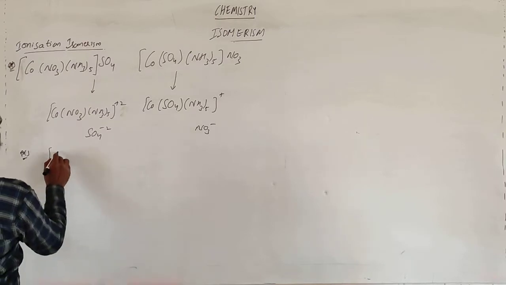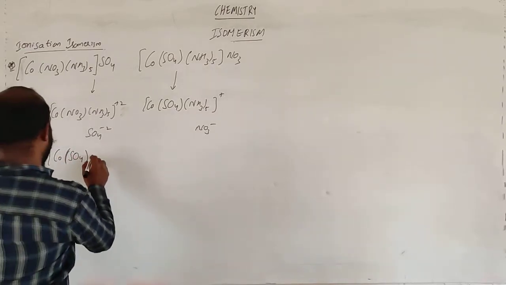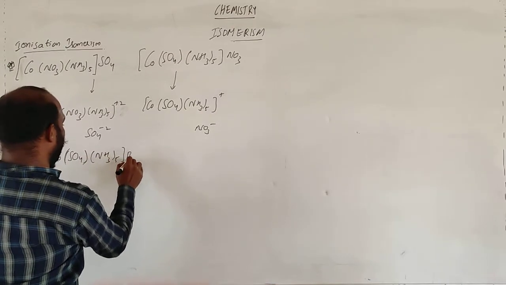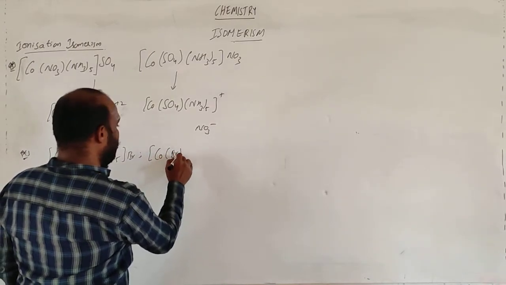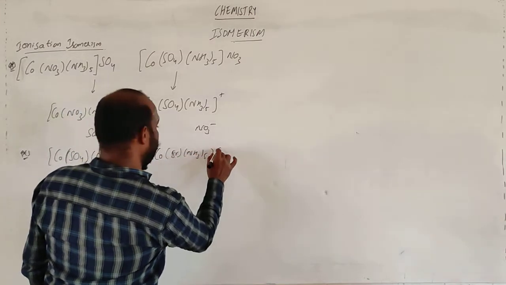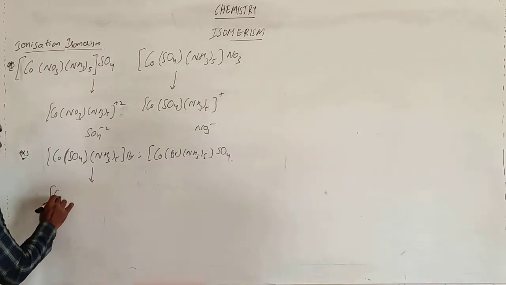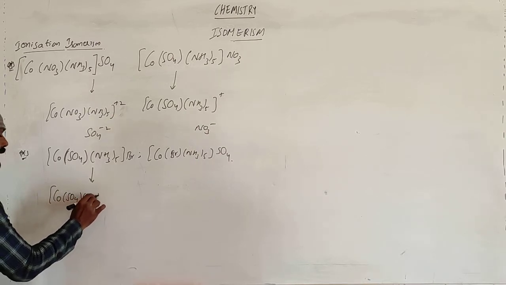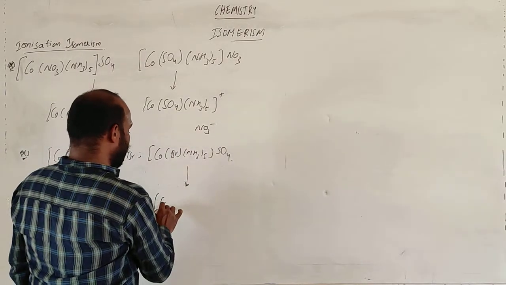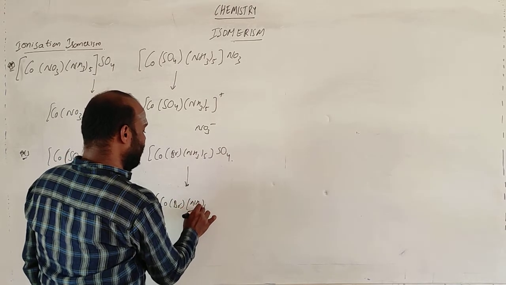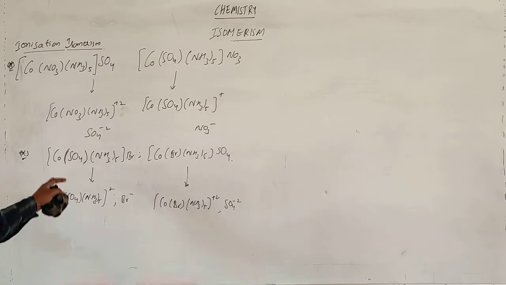Let me take [Co(SO4)(NH3)5]Br. If you take the same, [Co(Br)(NH3)5]SO4. Here, what ions will we get? From the first, [Co(SO4)(NH3)5]+ and Br-. In the other case, [Co(Br)(NH3)5]2+ and SO4 2-. In this way you get different types of ions, but the molecular formula is the same.